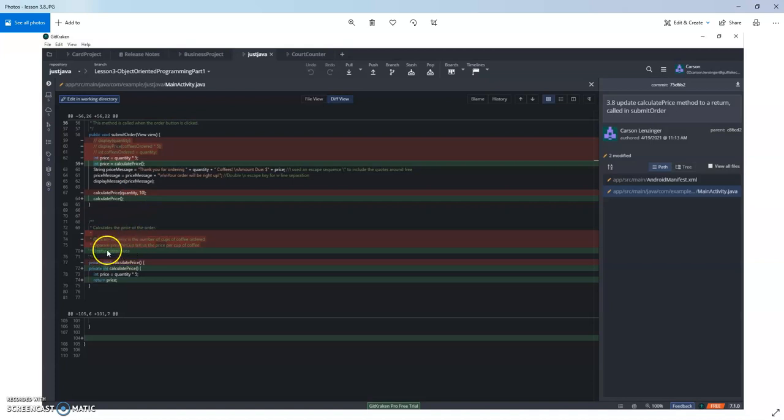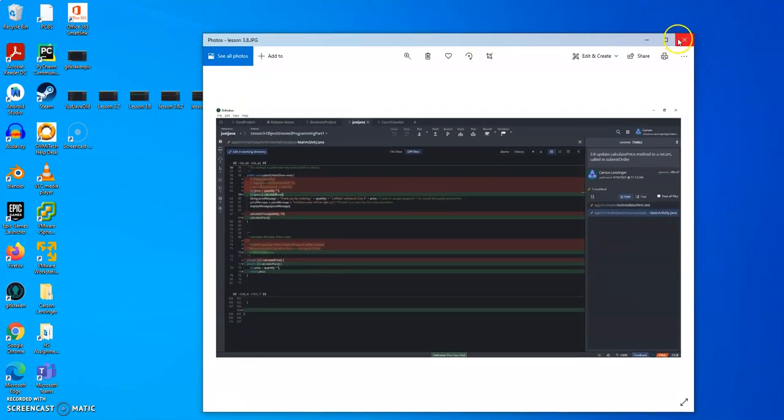and then we took out those params, made a return, and then we changed the void to an integer, and then we added the return price so we can return it. So yeah, we just made a return for that. So yeah, those were those lessons.